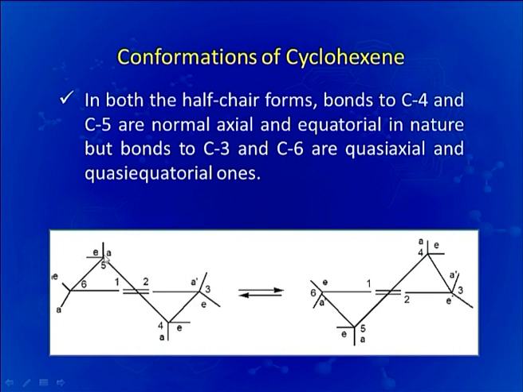One more important feature is that in both the half chair forms, the bonds to C4 and C5 are normal axial and equatorial bonds in nature, but bonds to C3 and C6 are quasi axial and quasi equatorial ones. Quasi equatorial and quasi axial means that they are not completely pointing towards the axis or equator, but somewhat deviated, and this is because of the presence of the double bond in the molecule.